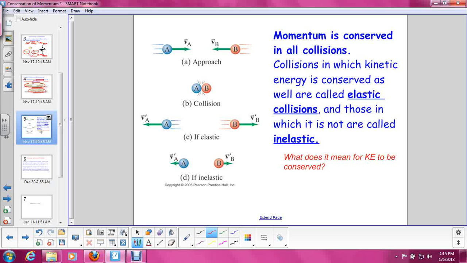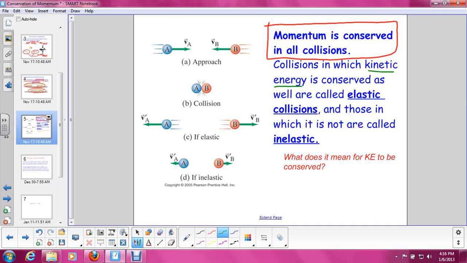So, like I said before, momentum is conserved in all collisions, and this is super, super important. No matter how things collide, momentum is always conserved. However, when kinetic energy is conserved in a collision, that is something called an elastic collision. And when kinetic energy is not conserved in a collision, that is an inelastic collision. So no matter how things collide, momentum is always conserved. But kinetic energy may or may not be conserved.